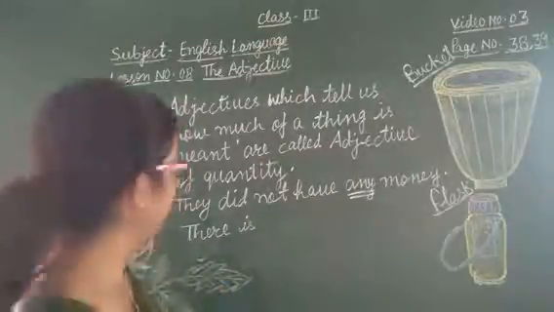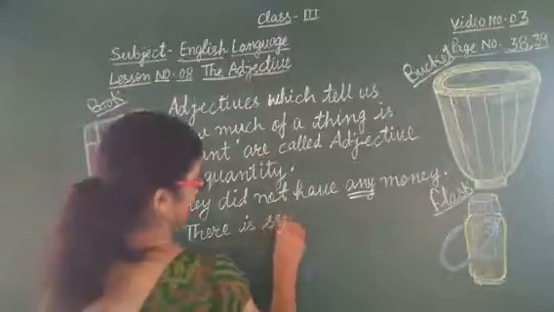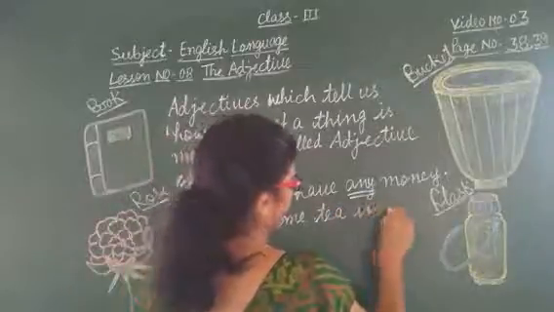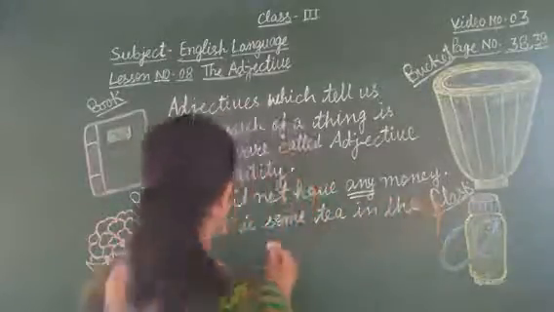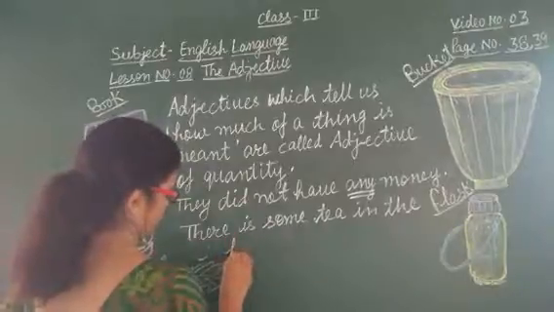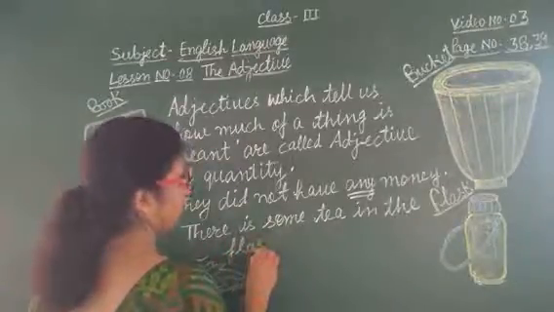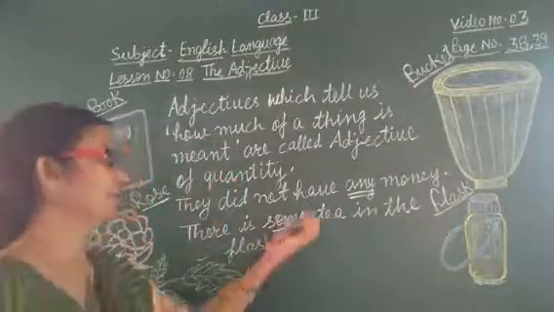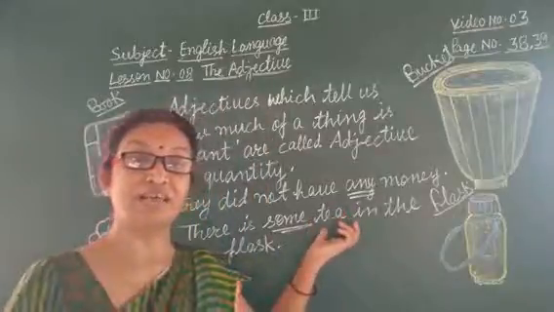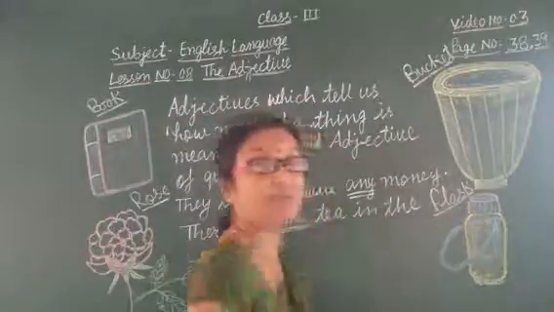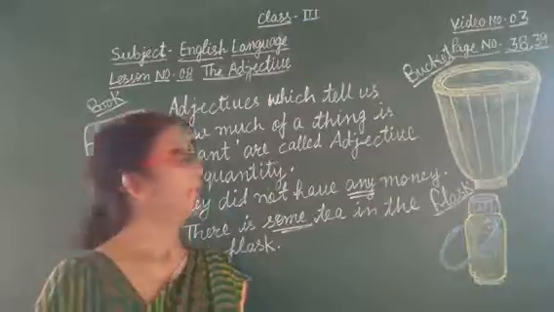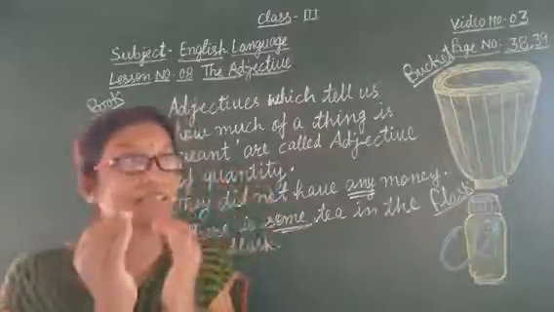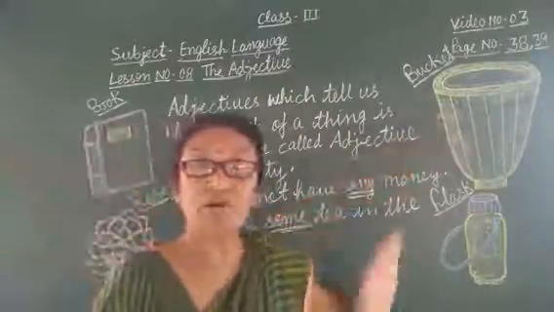There is some tea in the flask. So this word some describes the quantity of tea. How much tea is inside of the flask? There is enough water in the bucket. So this word enough describes the quantity of water.